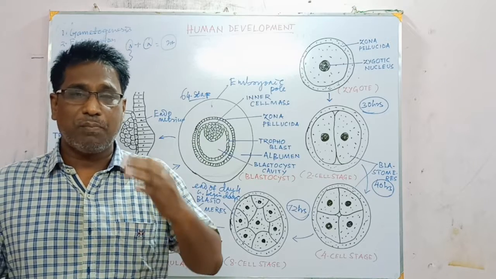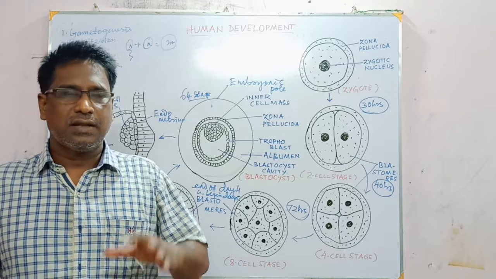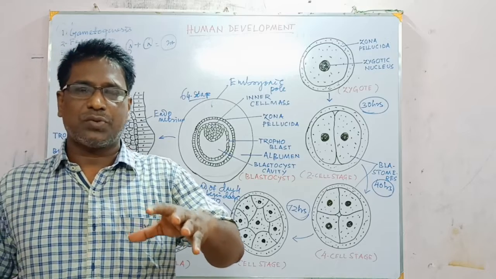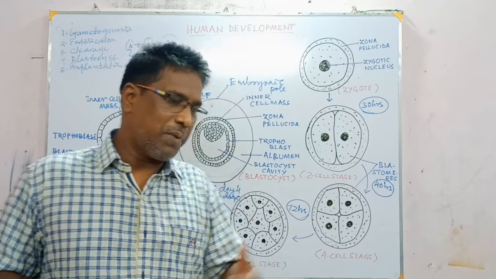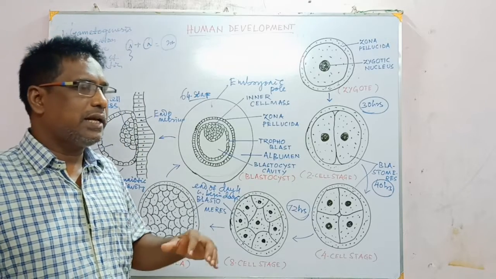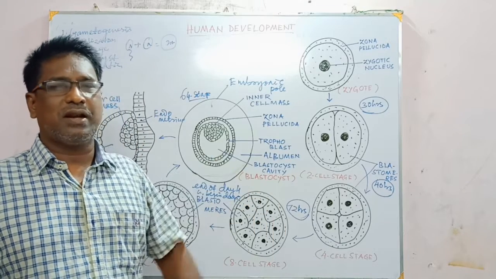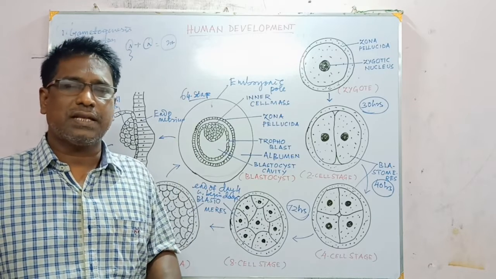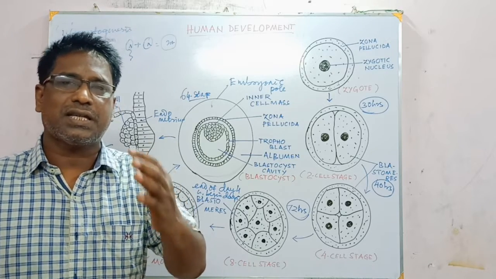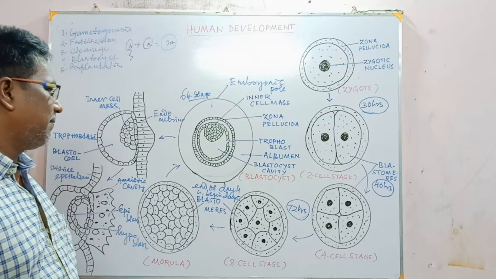So students, implantation is defined as the attachment of the blastocyst into the wall of the uterus, as it is completely buried within the endometrium of the uterus. Such a type of implantation is called interstitial implantation.